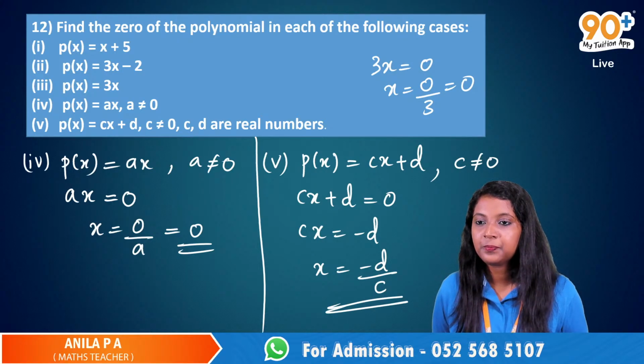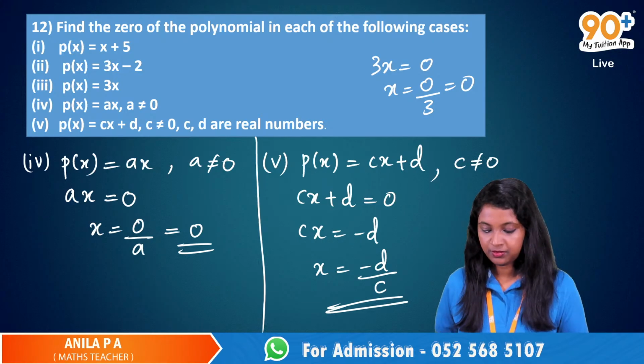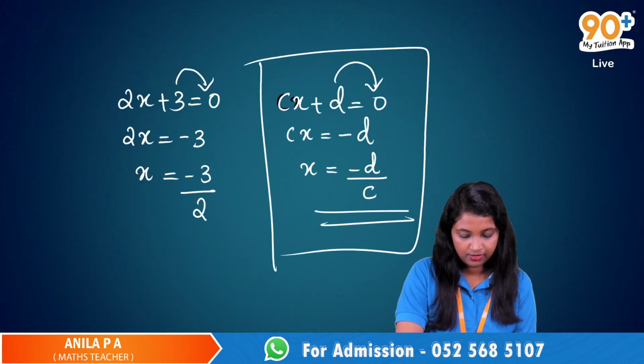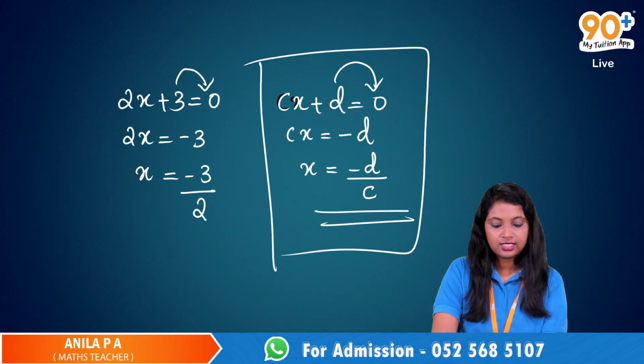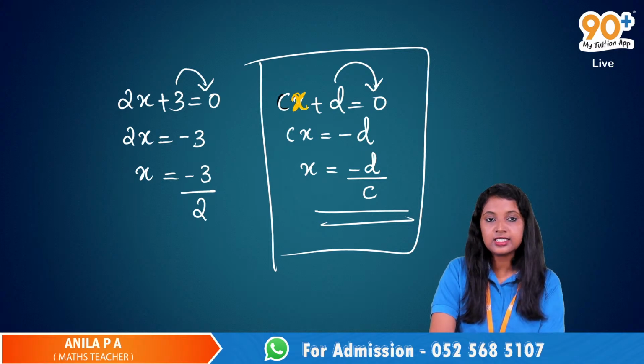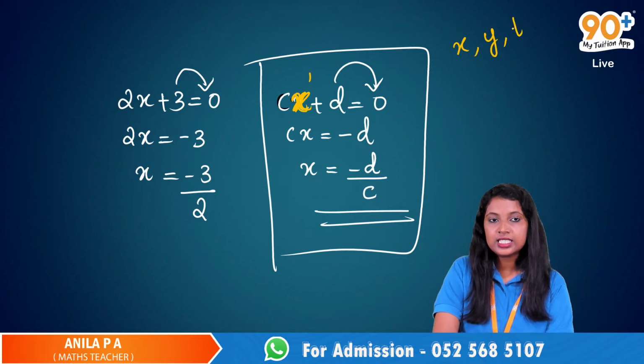Yes, Hiba. Ma'am, how do we find the degree of an expression, for example, minus d by c? How do we find if it is linear, quadratic, or cubic? Okay. So we have this x here. x is the variable here, and we usually give the variables as x, y, t.